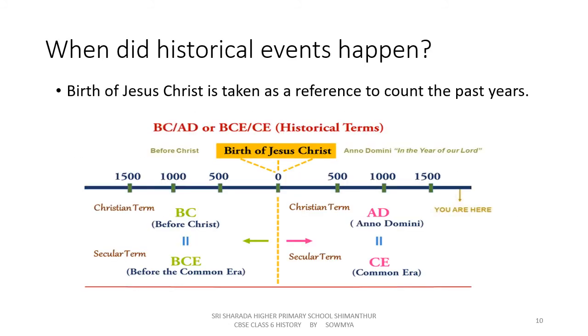When did historical events happen? Birth of Jesus is taken as reference. While studying about historical dates, AD or CE, Anno Domini, means after the birth of Jesus, and BC or BCE, before Common Era, means before the birth of Jesus.